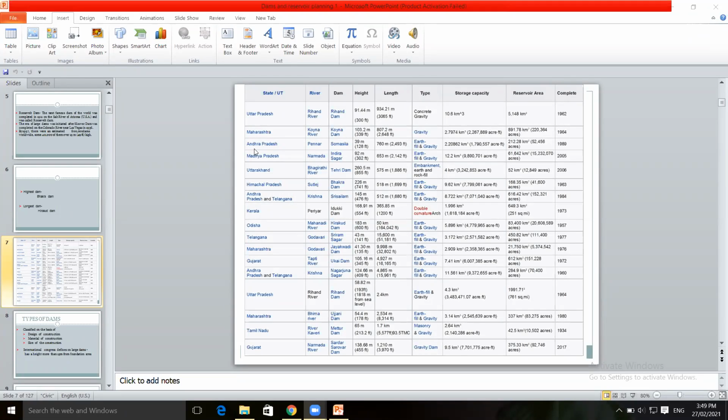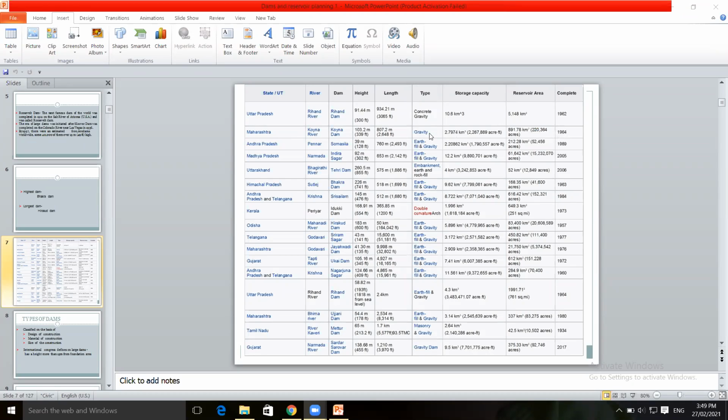Second is Koyna Dam, having a length of 807.2 meters and a height of 103.2 meters, constructed across the Koyna River in Maharashtra in the year 1964.